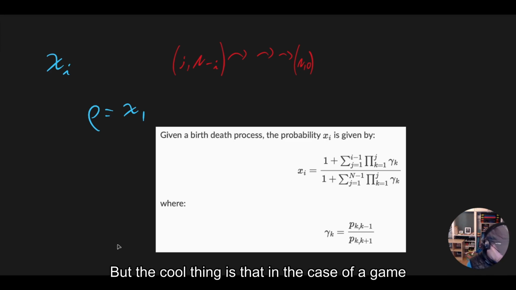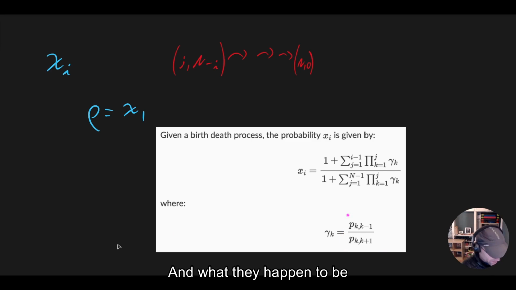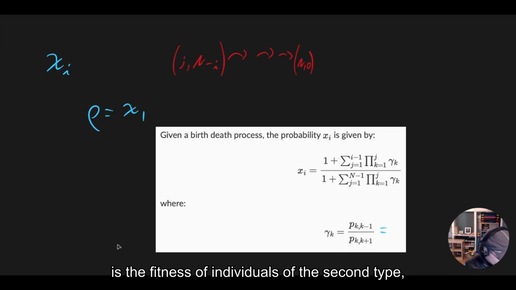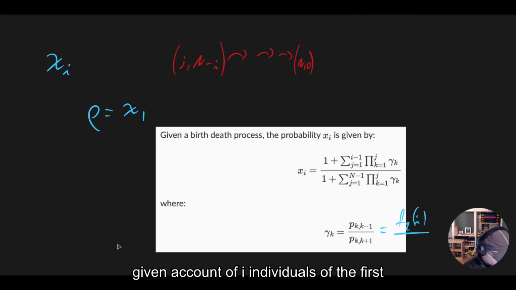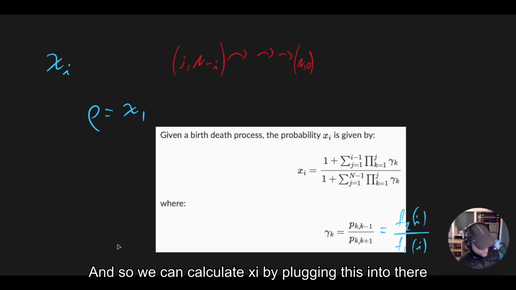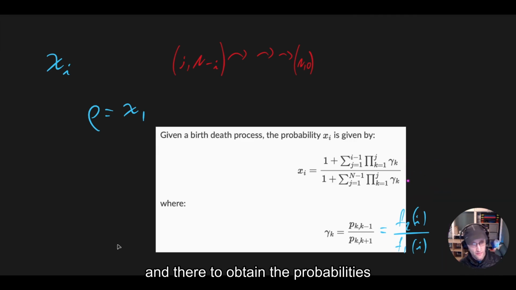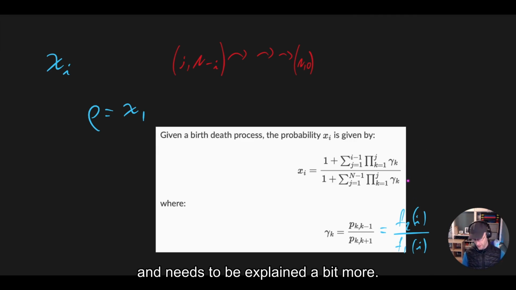But the cool thing is that in the case of a game, we can actually write down what these probabilities are. And what they happen to be is the fitness of individuals of the second type, given a count of i individuals of the first, divided by the fitness of individuals of the first type. And so we can calculate x_i by plugging this into there and there to obtain the probabilities of these things happening. Now, that's all rather vague and needs to be explained a bit more.